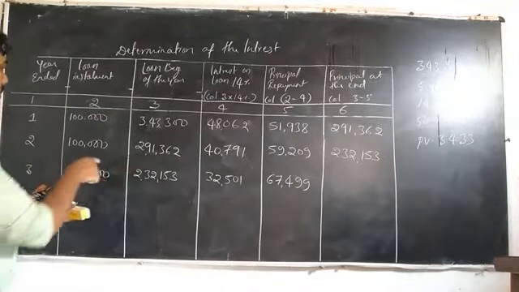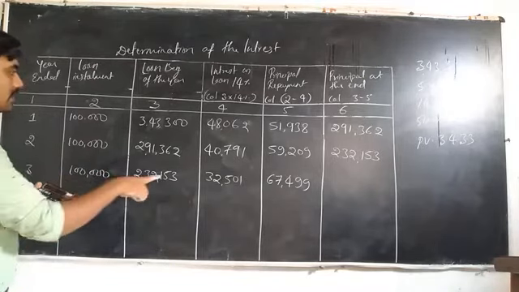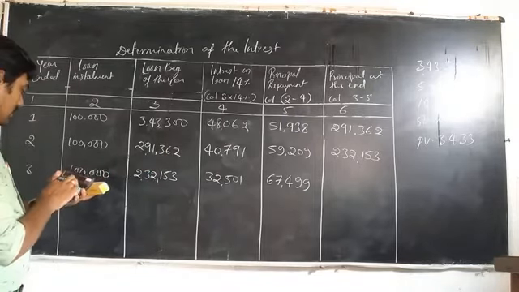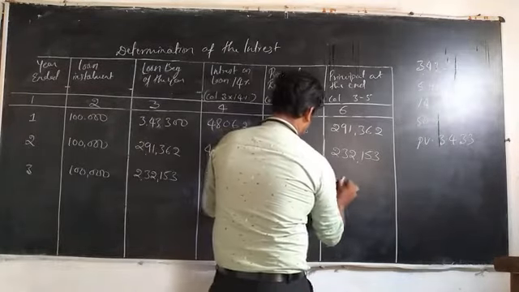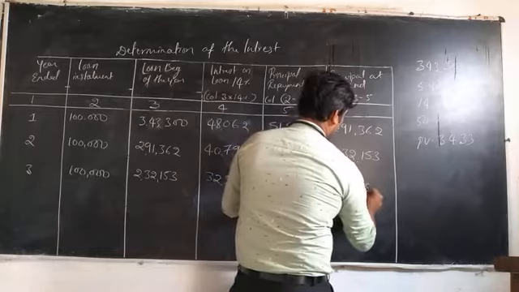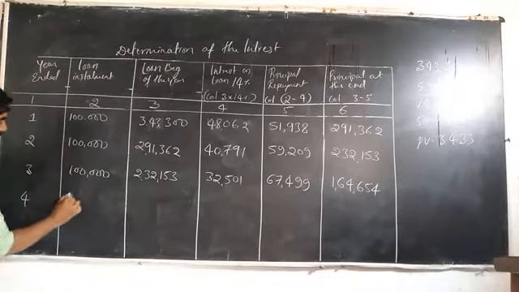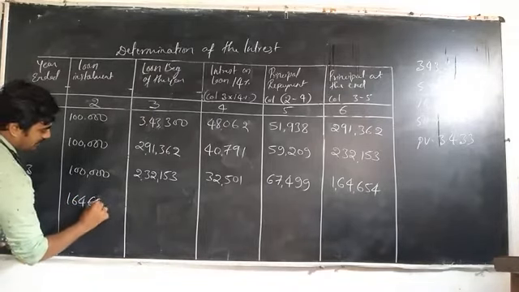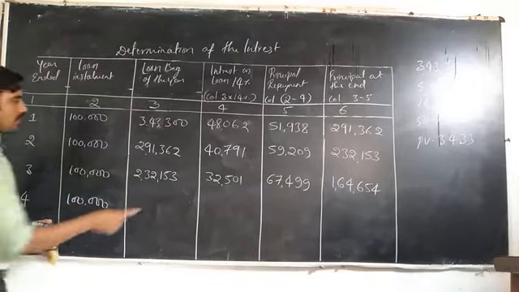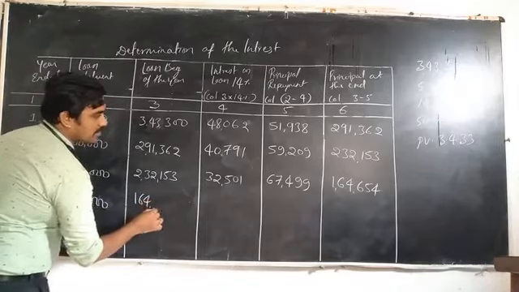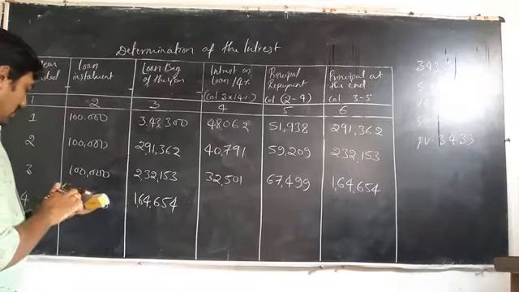Okay, and principal at the end, how are you calculating? So total loan amount 2,32,153 minus repayment of loan, that is 67,499, is equal to 1,64,654. Okay, next fourth year. Total installment amount is 1 lakh. Loan amount is 1,64,654. So interest amount is into 14%.